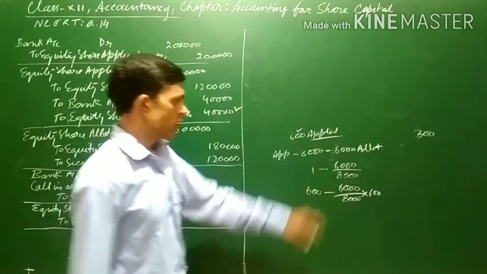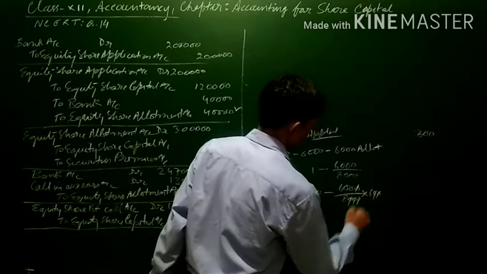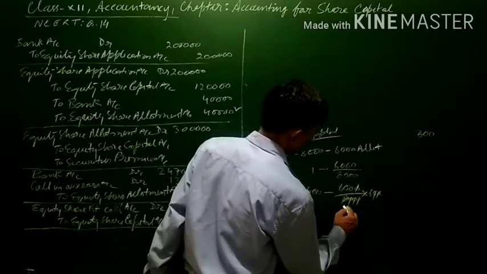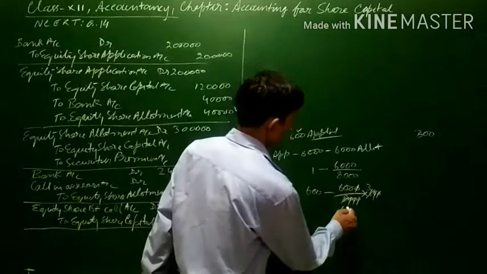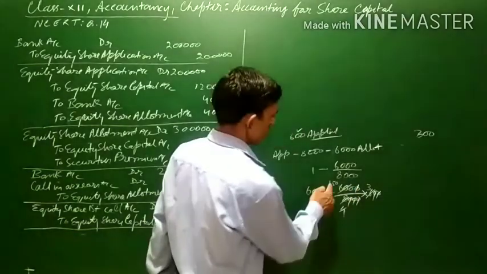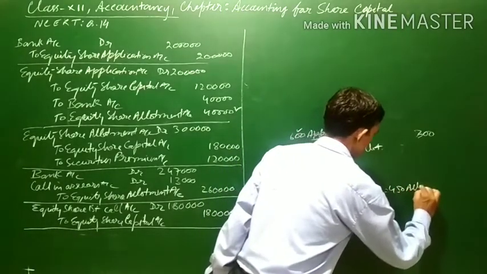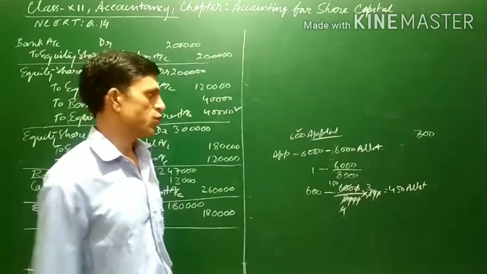Now 8 divided by 4 is 2, 6 divided by 2 is 3; 4 into 150 it will come to 450. It means 450 shares were allotted to Itika.